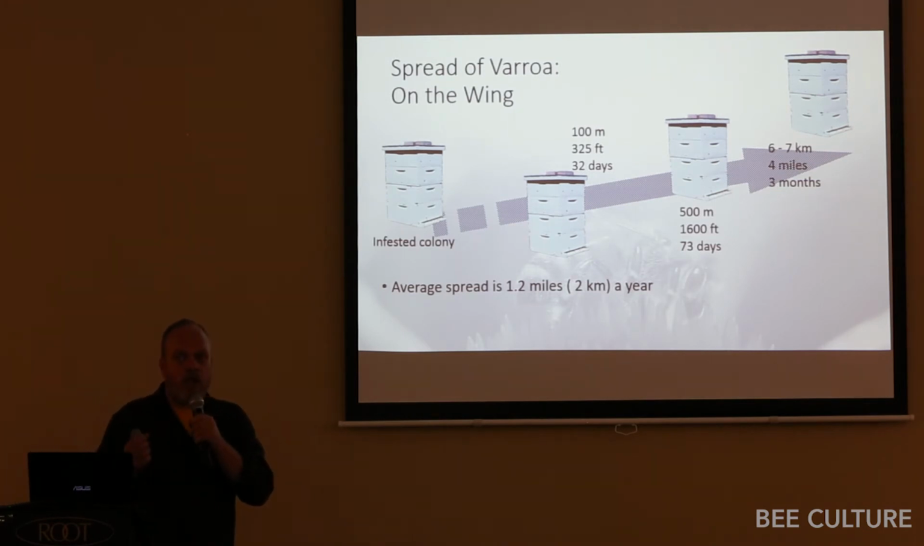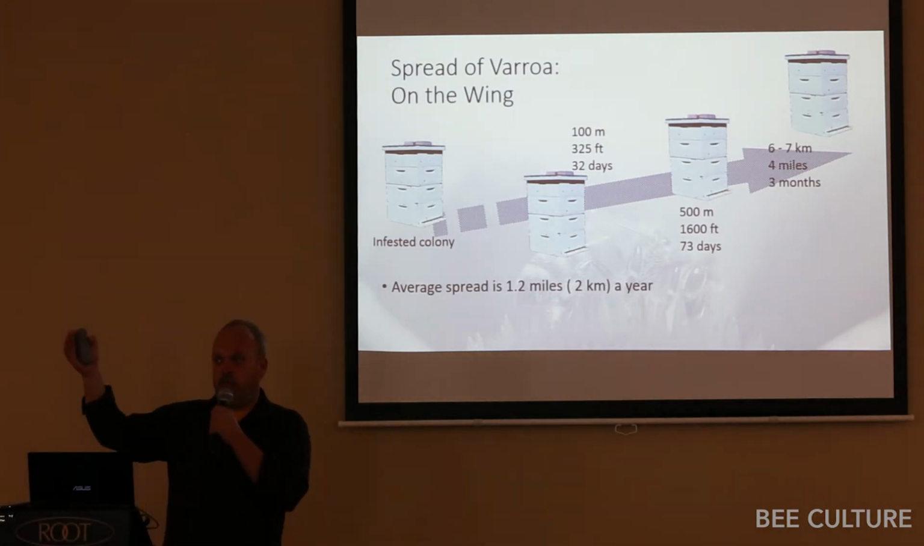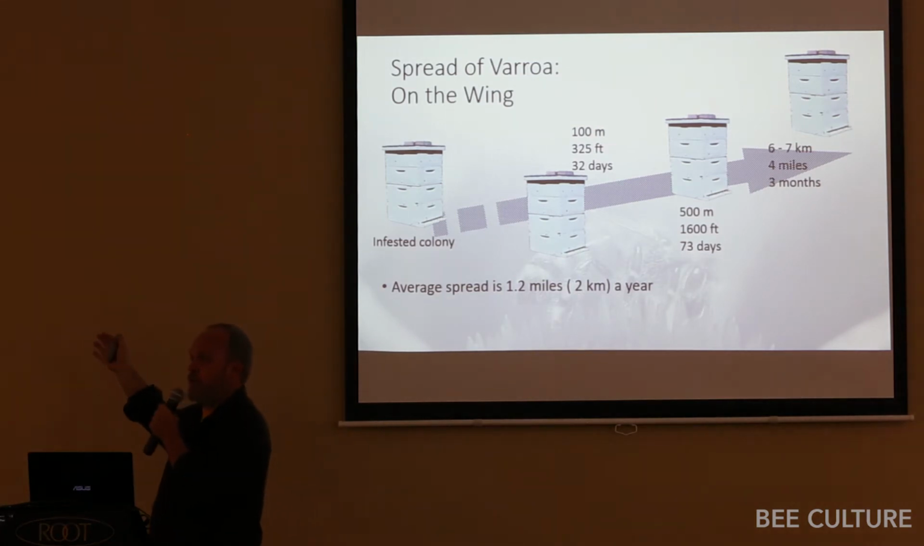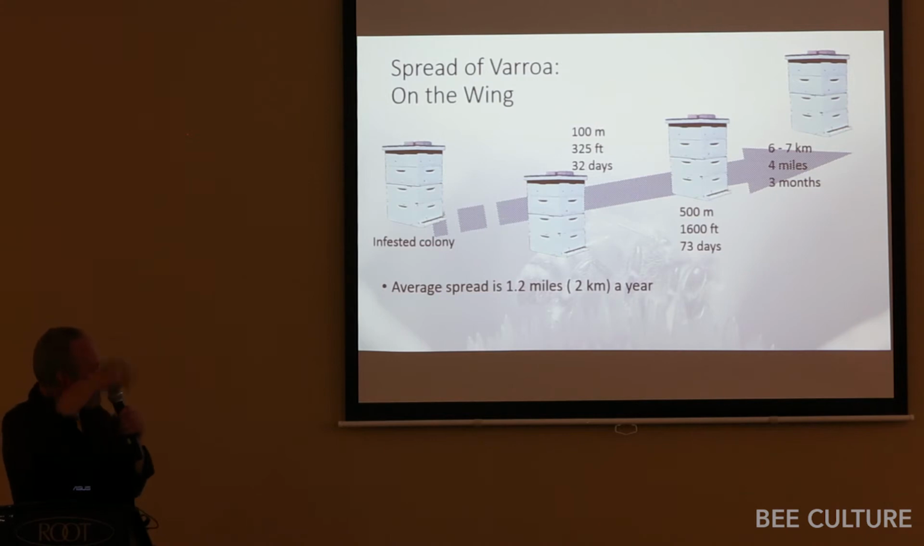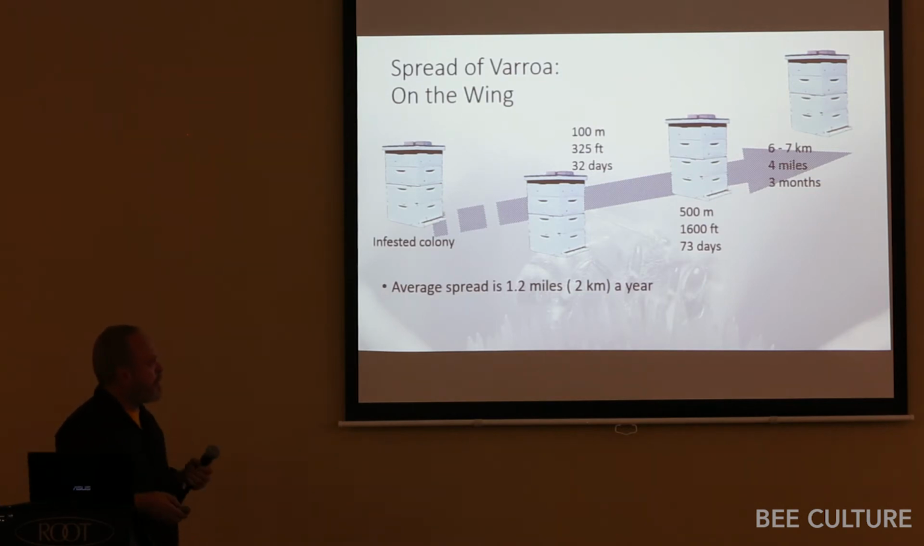And that's because a lot of those mites that are moving are on drones. And drones are famously unfaithful. They will go to any colony that they want. They'll fly out and go to other colonies. So a lot of this is driven probably by robbing and probably by drifting, but a lot of it is drone drifting.